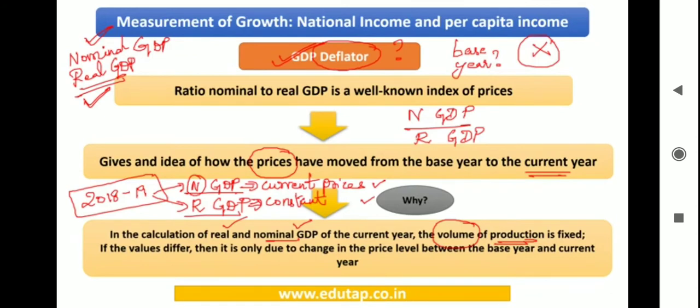Okay, so obviously when you divide nominal GDP by real GDP, if you do not get the answer as 1, that means there has been an increase in the price levels when compared from the base year to the current year. Right? What we will do is pick up the same example that we were discussing in part 2 of our chapter, wherein we were calculating nominal GDP and real GDP. From that particular example, let us see what the GDP deflator is, right?